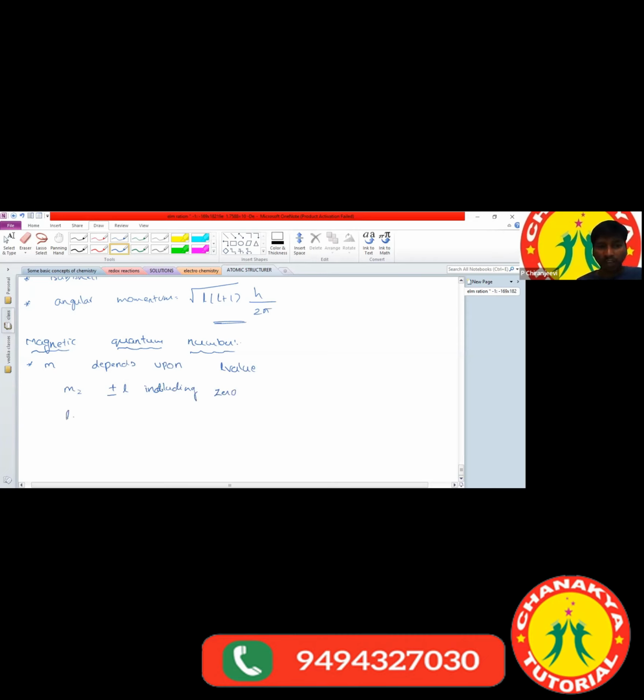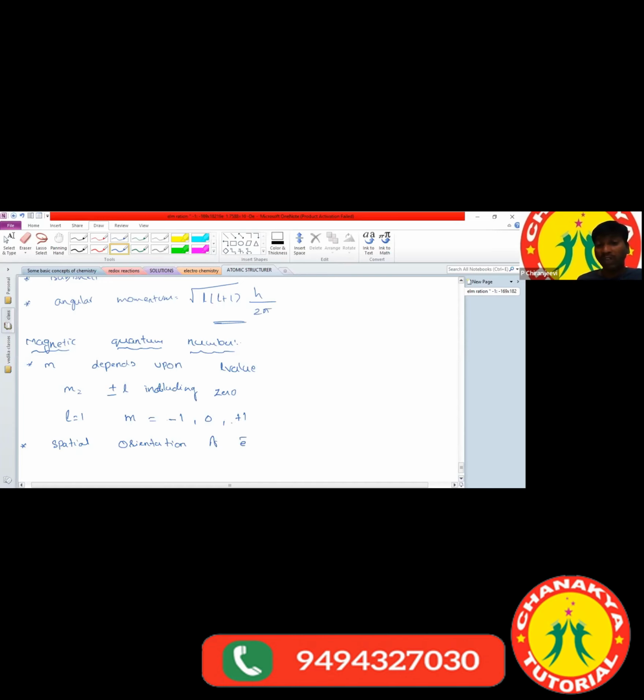For example, if l is equal to 1, we can write m is equal to minus 1, 0, plus 1. Sir, what are minus 1, 0, plus 1? The magnetic quantum number explains the spatial orientation of the electron.